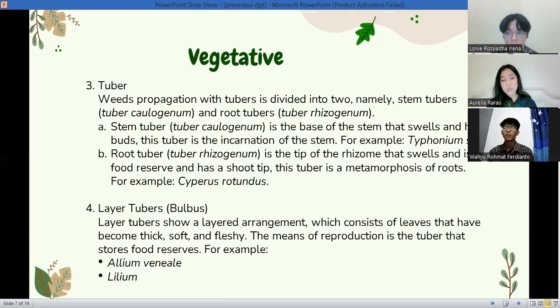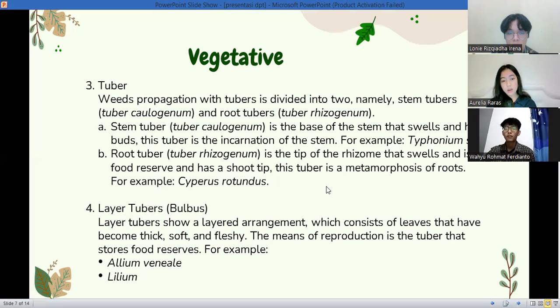This tuber is a metamorphosis of the stem, for example Euphorbium sp. B. Root tubers, or tuber rhizogenum, are the tip of the rhizome that swells and is a food reserve and has a shoot tip. This tuber is a metamorphosis of roots, for example Cyperus rotundus.